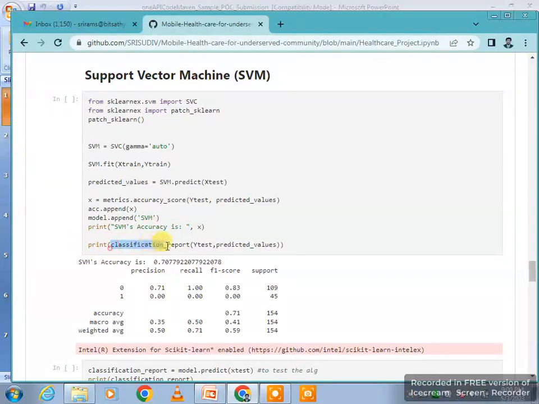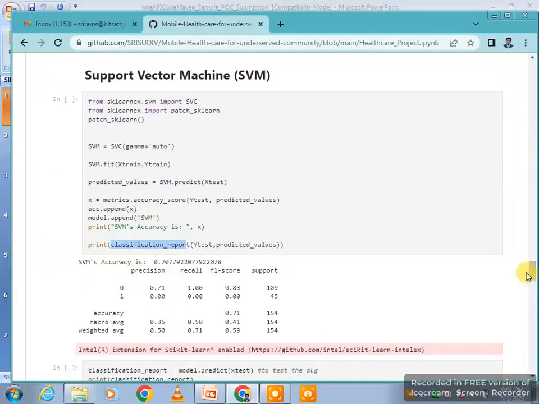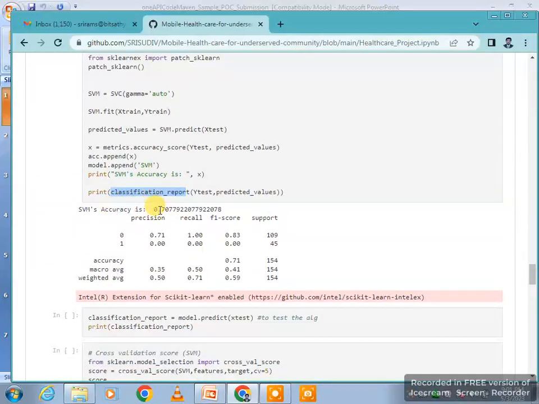Using the classification report, I store the output data in this variable. Using the SVM algorithm, after running this you can get an accuracy of nearby 70 percent. It shows the data, whether the patient is present or not, whether a diabetes patient is present or not.